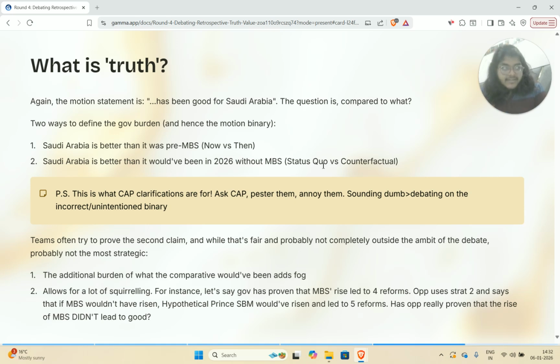Maybe Op does this. Has Op really proven that the rise of MBS didn't lead to good? At best, Op has proven that the rise of MBS led to a harm of the opportunity cost of things being better. Does that really mean that the motion statement is false and the motion should fall?